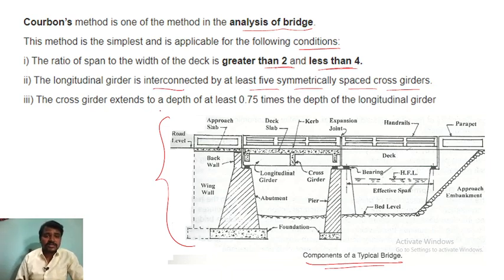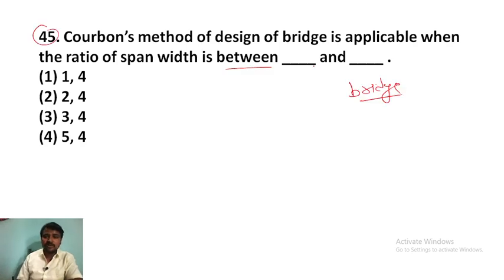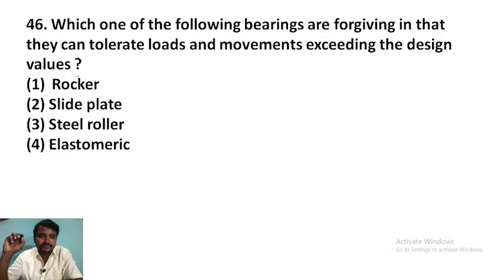The cross girders extend to a depth of 0.75 times the depth of the longitudinal girder. So in the question they have asked for the range, and 2 and 4 is the answer. Right? So span to width is between 2 and 4. We have to take that one.